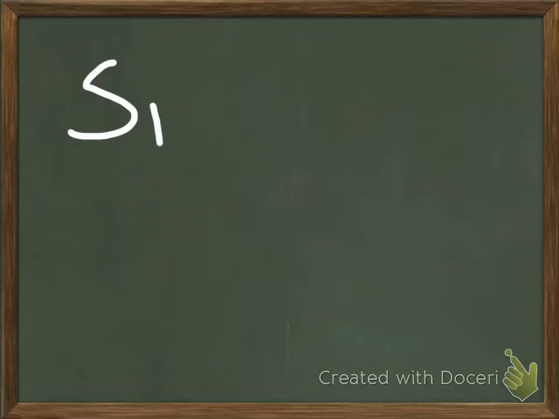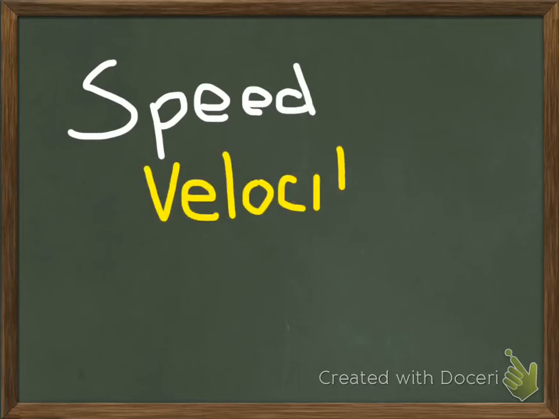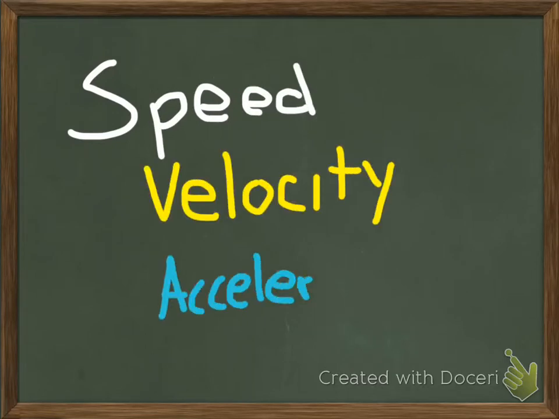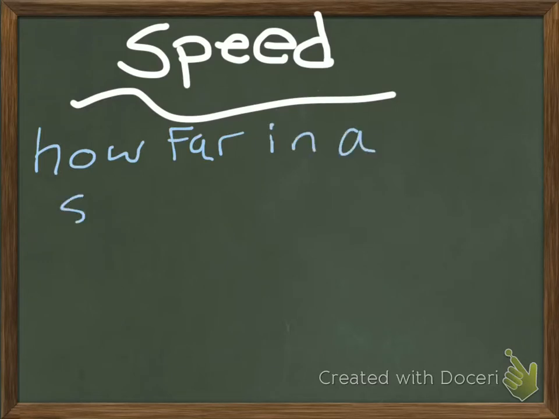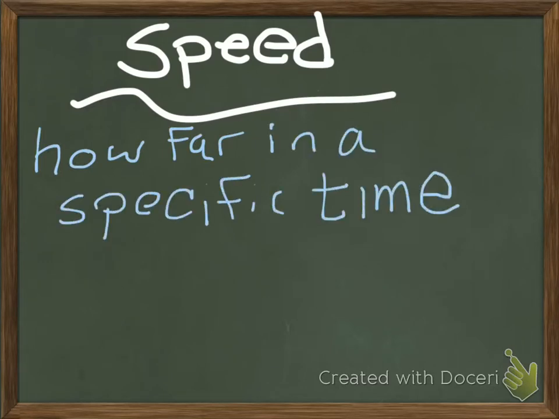Hope everybody's doing well. Today we're going to start off your lessons talking about speed, velocity, and acceleration and how to tell the difference between the three. So let's get going. For speed, speed is how far an object can travel in a specific amount of time.